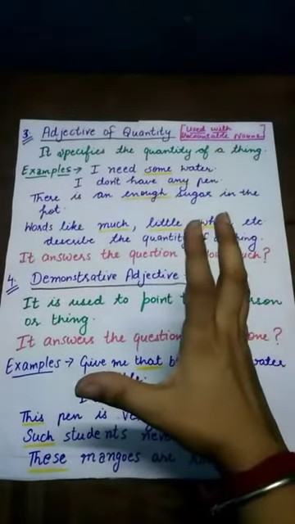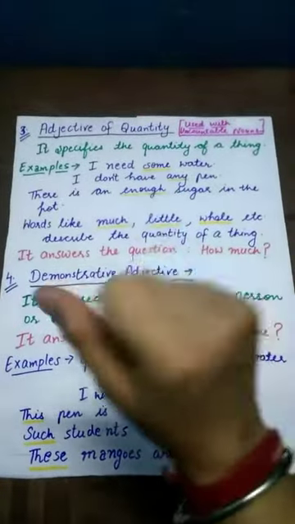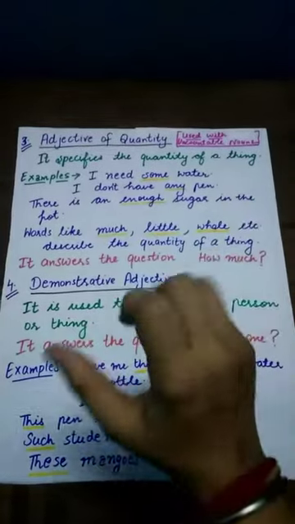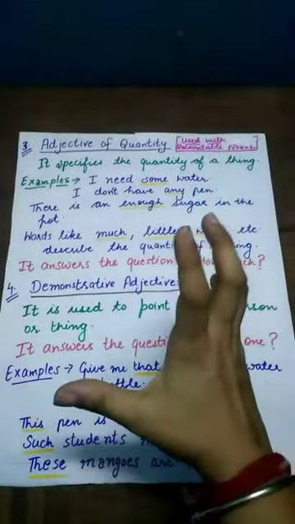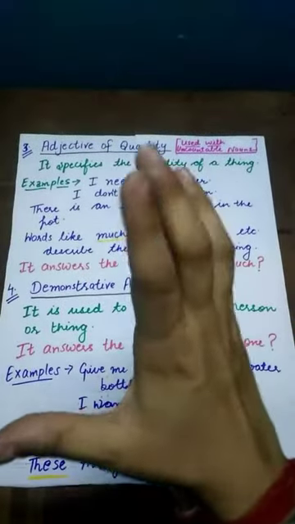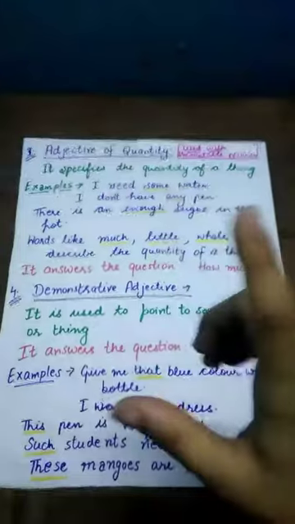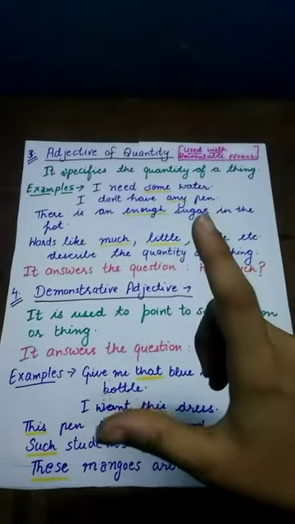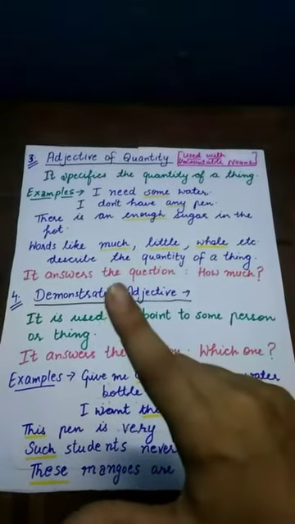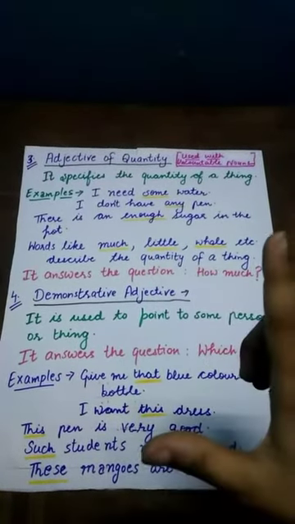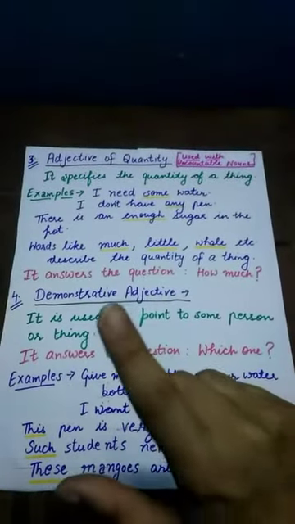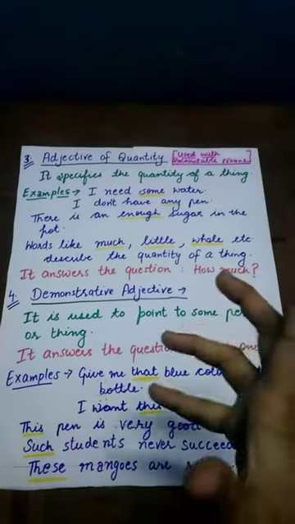Now our next kind of adjective is adjective of quantity. It specifies the quantity of a thing. So all the words that are used to tell you about the quantities of different things are called as adjectives of quantity. Words like some, any, enough, much, little, whole, describe the quantities of different things, so they are called as adjectives of quantity. Now it answers the question, how much?